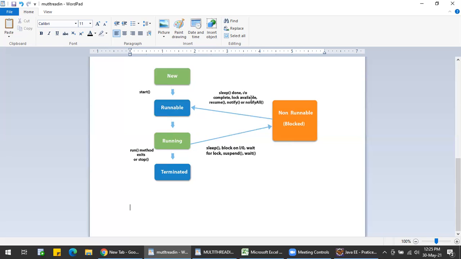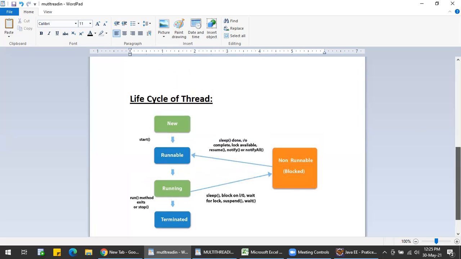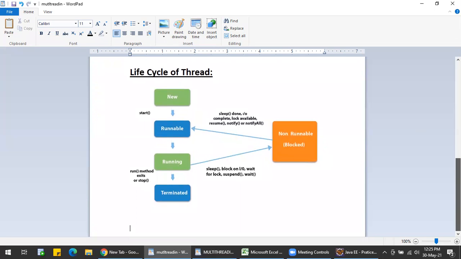Here, what are notify and notify all? I'll explain what it is. Notify is nothing but making the thread available to run. It is telling that I'm available to run. So after running, it can run the run method, it can be called by the stop method, and it is terminated. This is the life cycle of a thread. I hope you understand what the life cycle of a thread is.